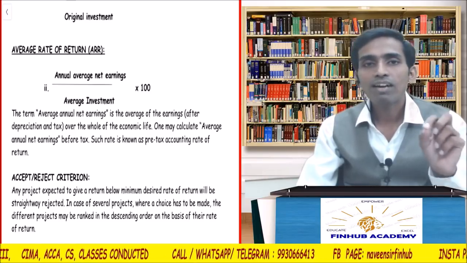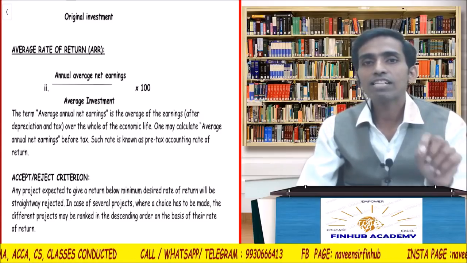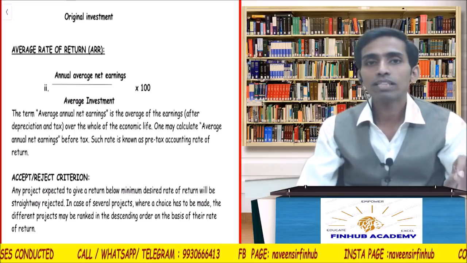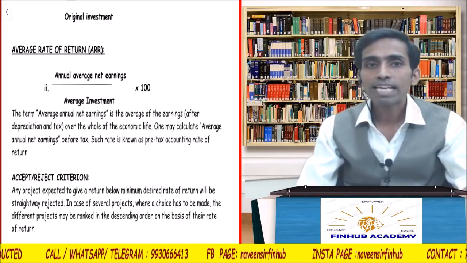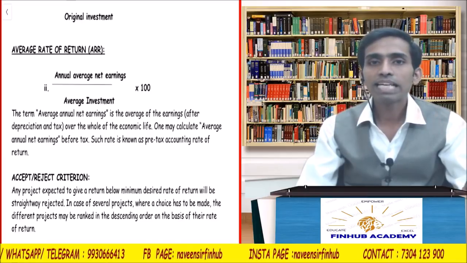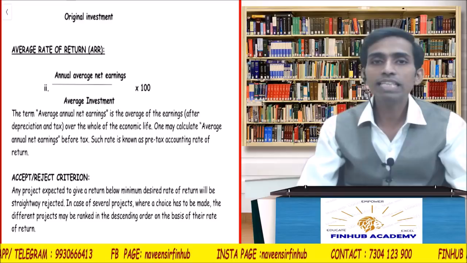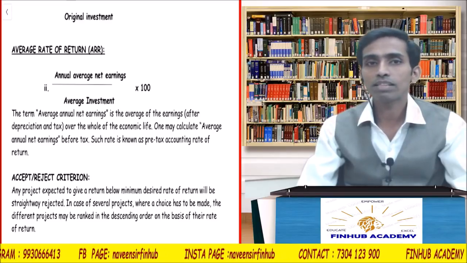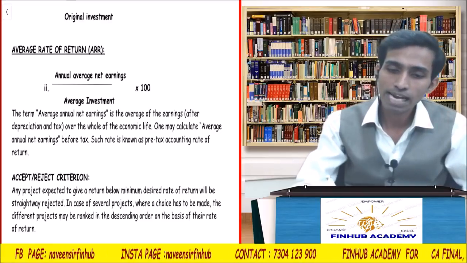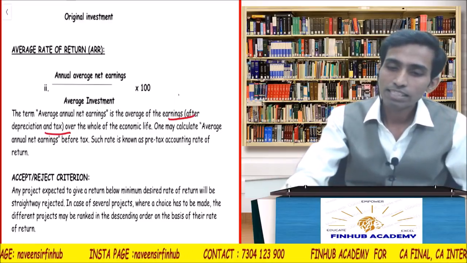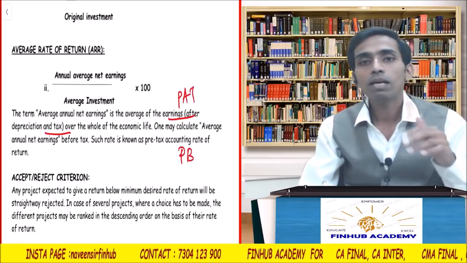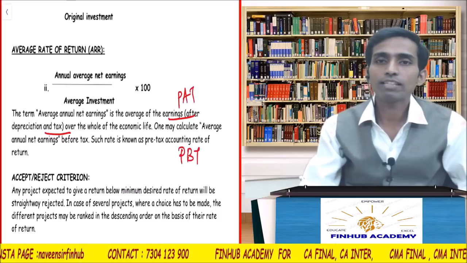The term average annual net earning is the average of earning after depreciation and tax, meaning PAT, over the whole economic life. One may calculate average annual net earning before tax also. Such a rate is known as pre-tax accounting rate of return. This we will learn in the ratio chapter. Instead of PAT, you can use PBT also. If I am taking PBT, it will be called pre-tax accounting rate of return.